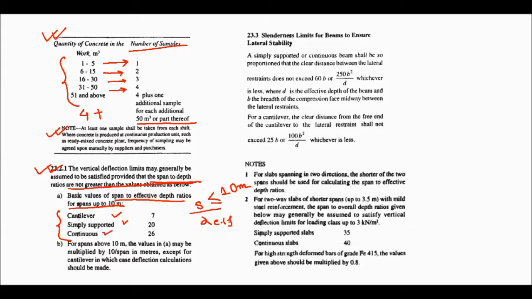Very important, very important. But they ask this for span above 10 meter, if the span is greater than 10, then what will be the value?